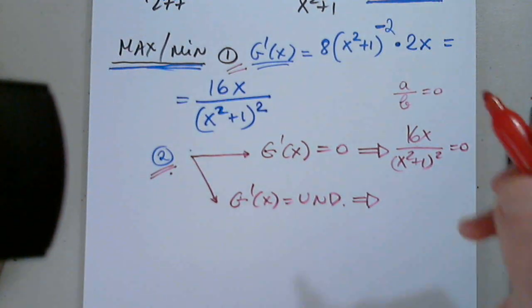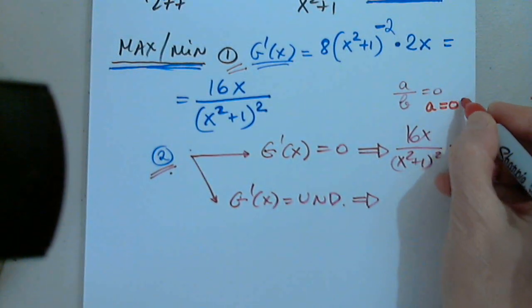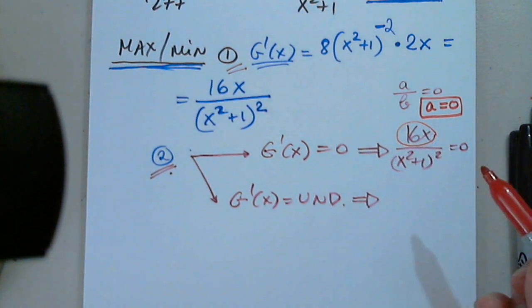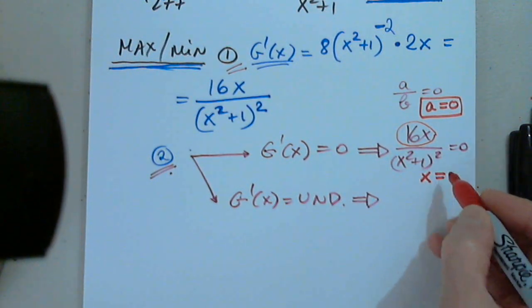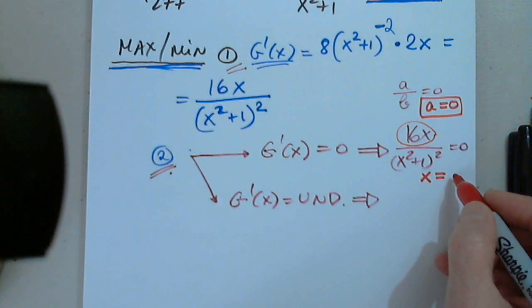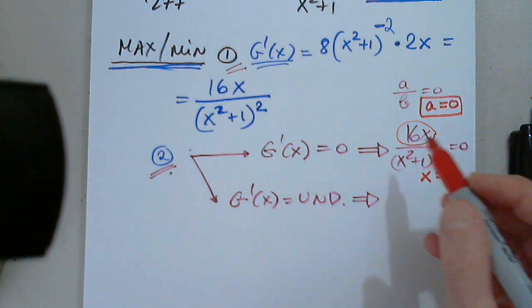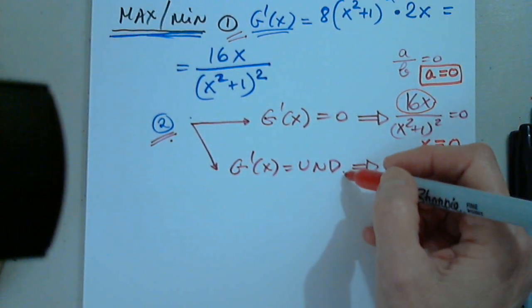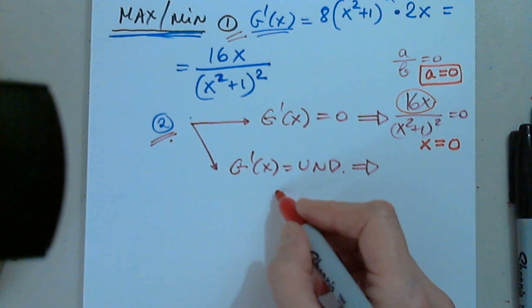Of course. Thank you very much. Only when a is 0. Can this be 0? If it can, tell me which x. x equals 0. Of course. 16x equals 0 means x equals 0. Perfect.